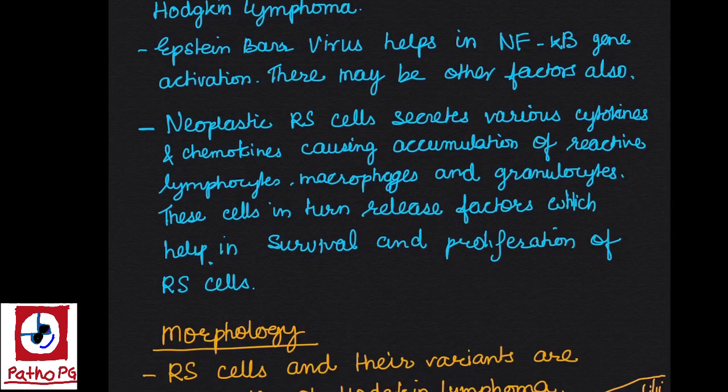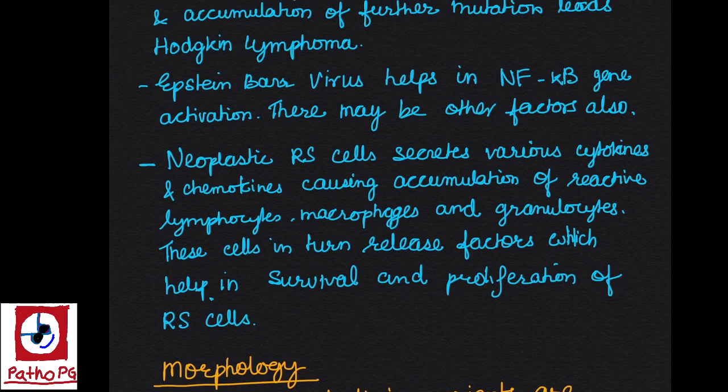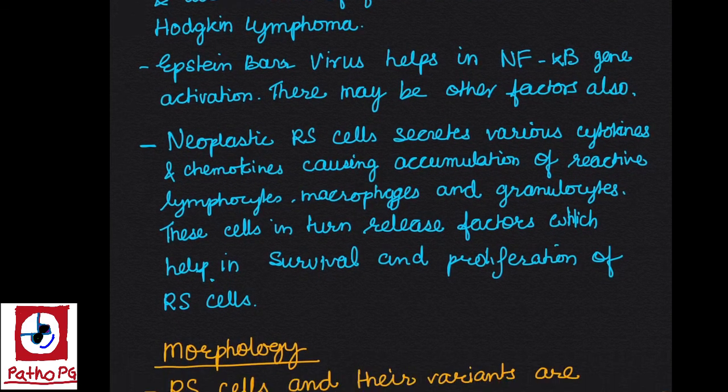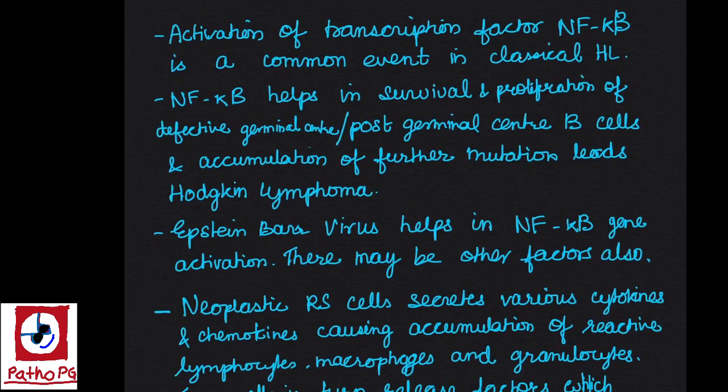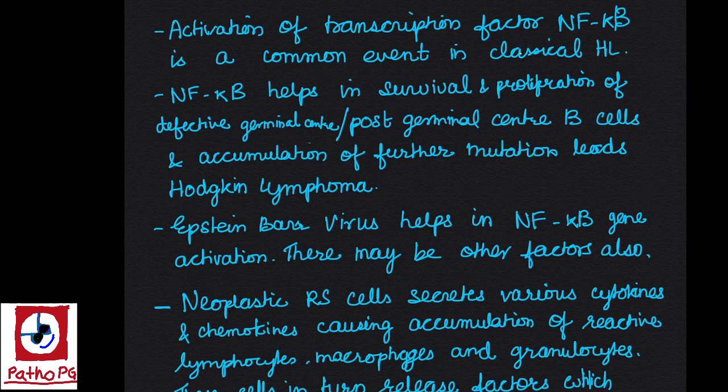Epstein-Barr virus helps in NF kappa B gene activation. So overall, in 40% cases of classic Hodgkin lymphoma, Epstein-Barr virus is implicated as a causative factor. There may be other factors also.